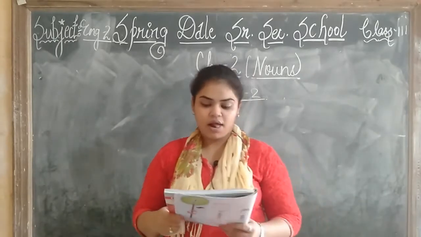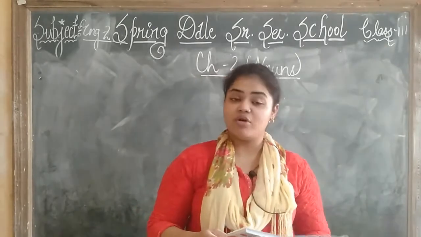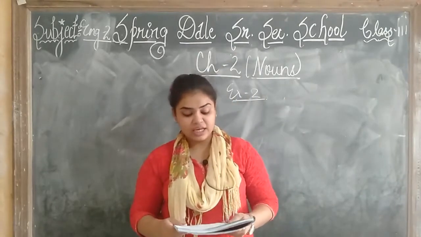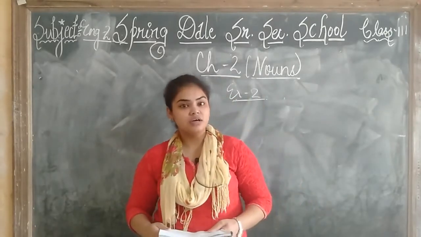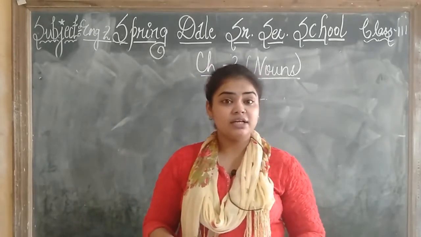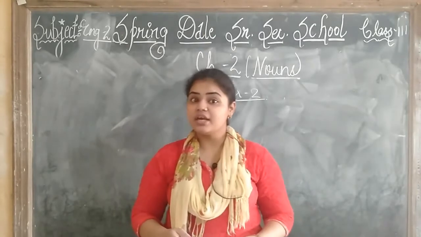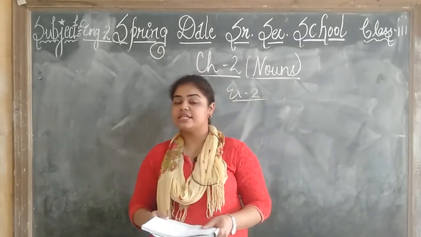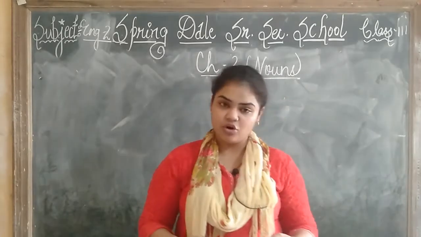Okay children? Now, next you have, write 3 sentences each containing the name of an animal. Now with the help of an animal's name, you have to make 3 sentences. I will tell you one example. Dog is a loyal animal. Now, what is the quality of the animal? The adjective. What is the quality? He is loyal. And for whom are we talking? The dog. So it is a noun. Dog क्या है? Noun, because it is the name of an animal. Like this, you have to make 3 sentences on your own.